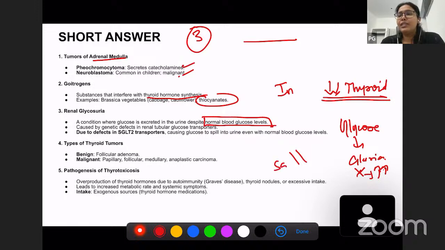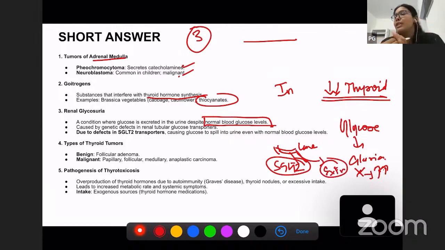There are SGLT2 transporters. If there is a defect in these transporters, glucose from the blood travels into the lumen of the kidney, and when it goes into the lumen, it gets excreted. So in these cases, even if the blood glucose level is normal and the patient is non-diabetic, renal glycosuria would be there. In these cases, we have to evaluate for SGLT2 transporter defects. That is why it's important in the presence of normal blood glucose level.